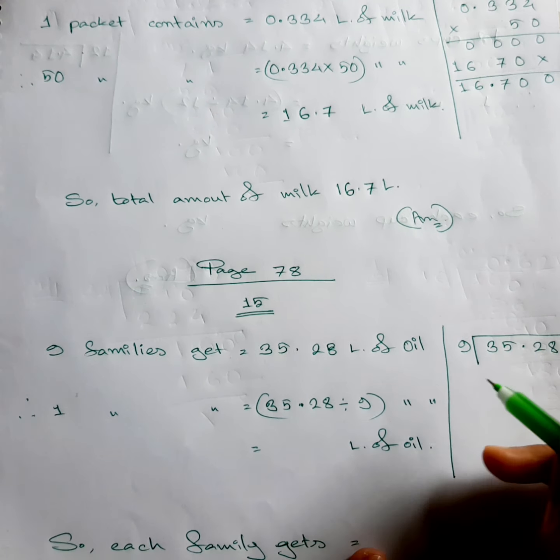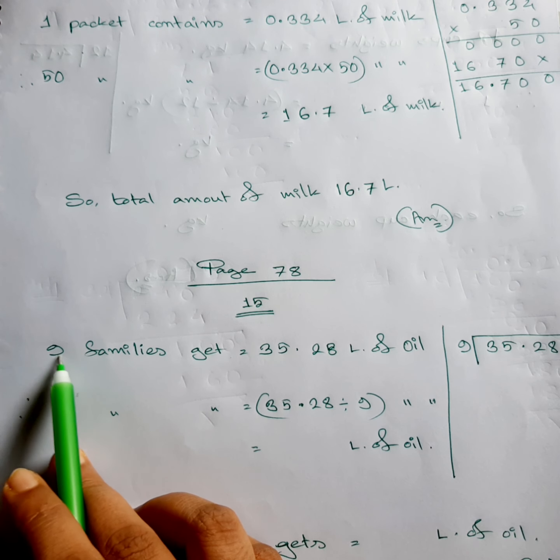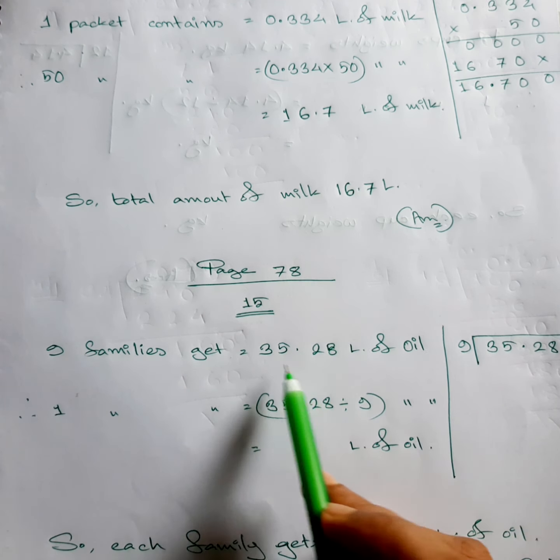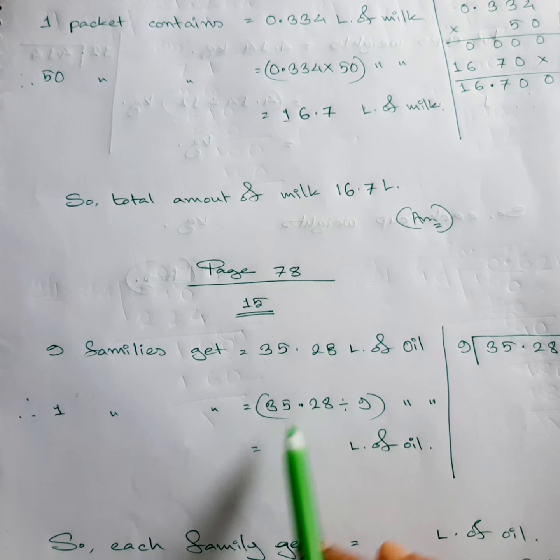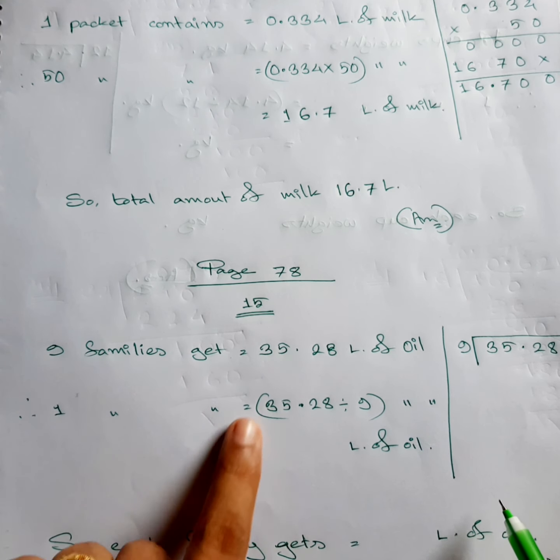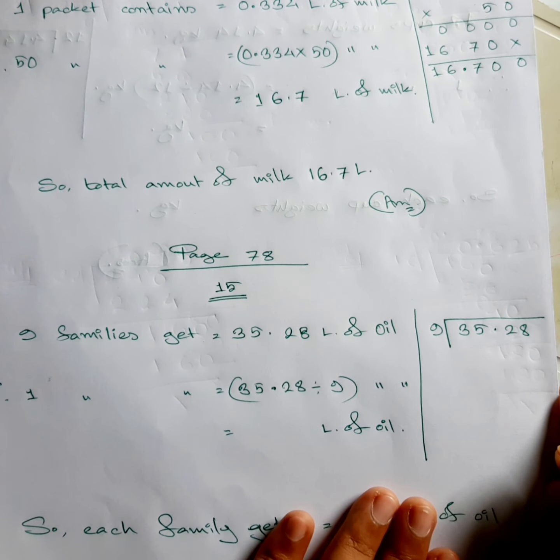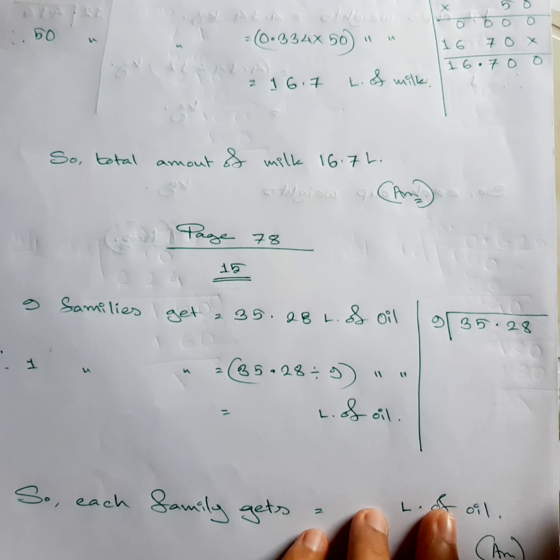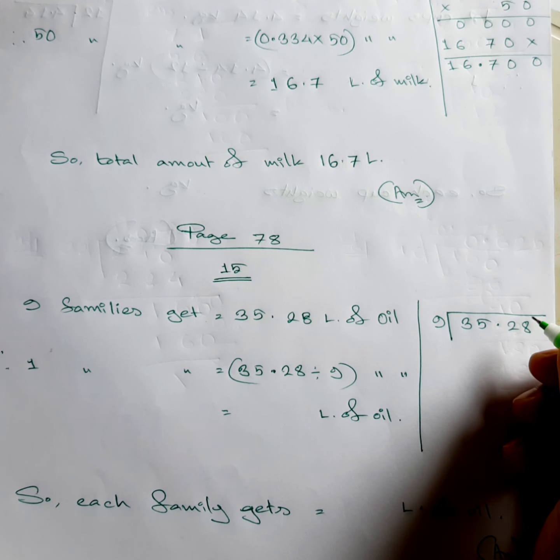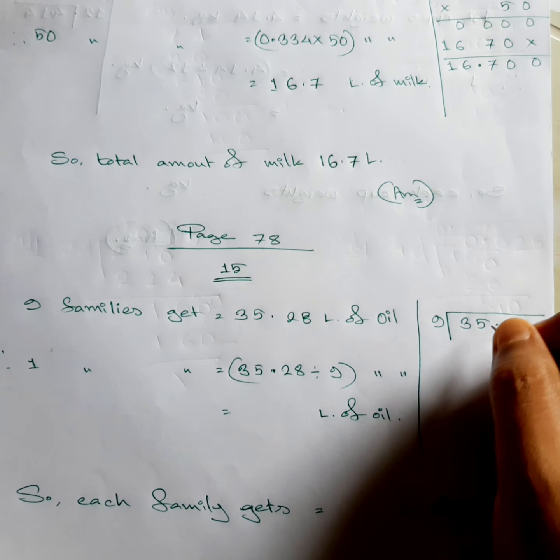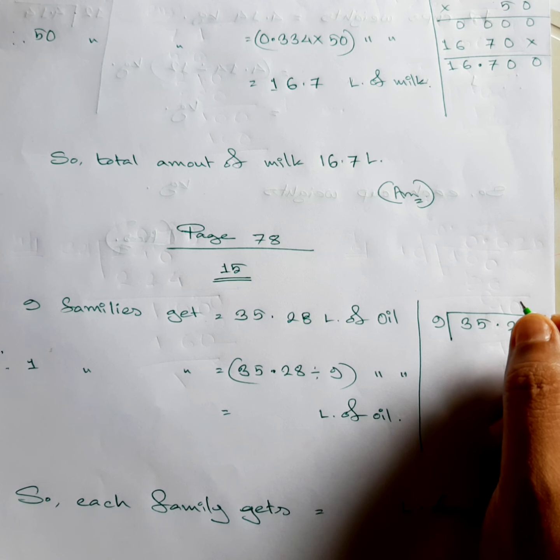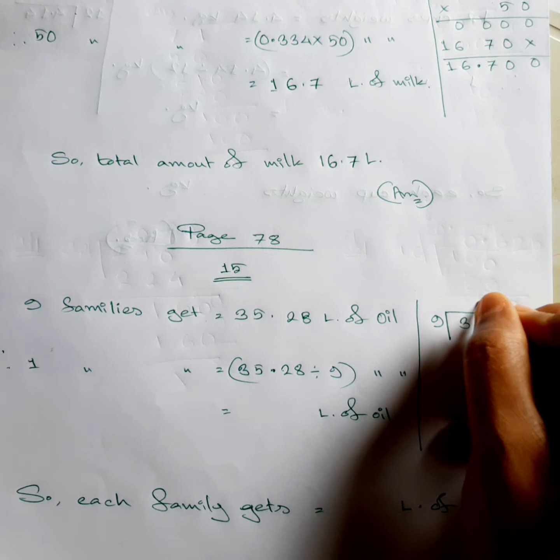Then 1 family will get less compared to 9 families, definitely. So we need to write down the right side number first, then we have to write down the left side number. You can see I have written it over here. As you can see, we don't have that much space. Okay, 9 5s are 45, so we will go for 4. 9 4s are 36, still too much, so we will go for 3. 9 3s are 27.